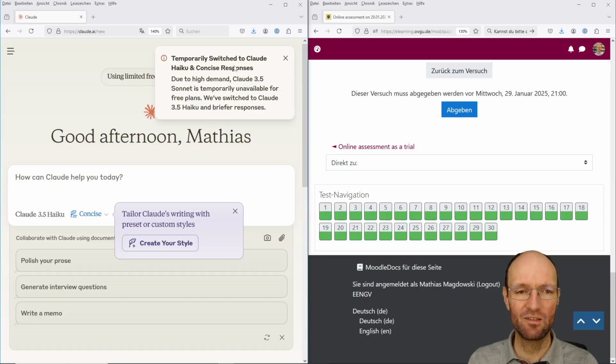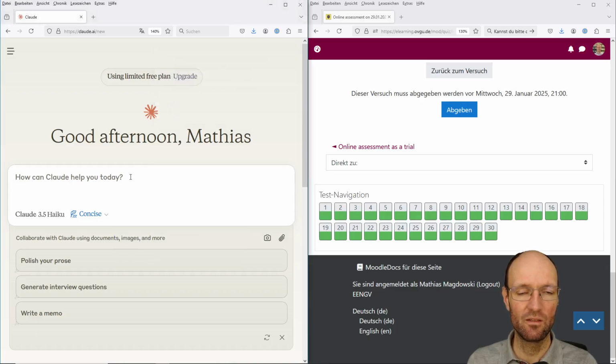So I've just logged in. There's a message here that they temporarily switched to Haiku and Concise, which are, I think, the not so powerful models, because Sonnet is currently unavailable on the free plan. I don't have a paid license with Claude. But okay, I will click away this message. Last time I used this, it stopped performing after I think 15 or so questions, because I had too many prompts on that day. So we will see how many questions we can get solved with this today.